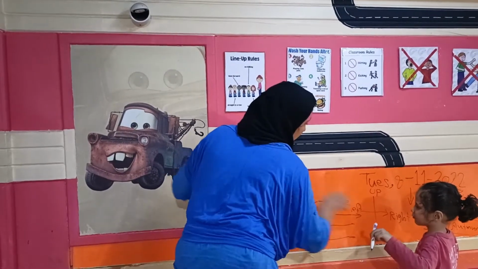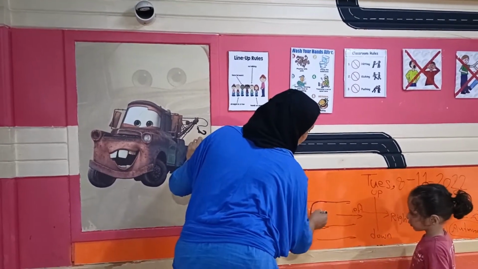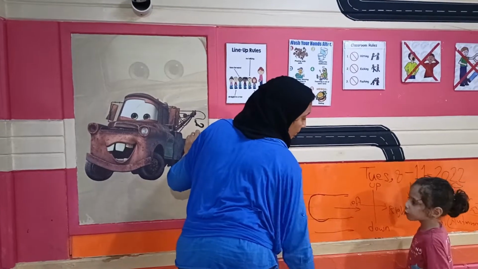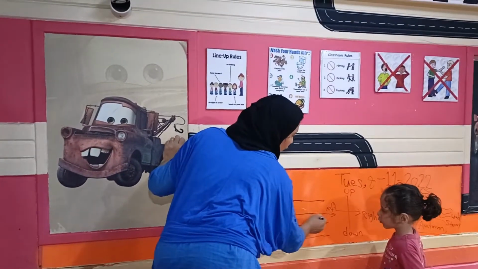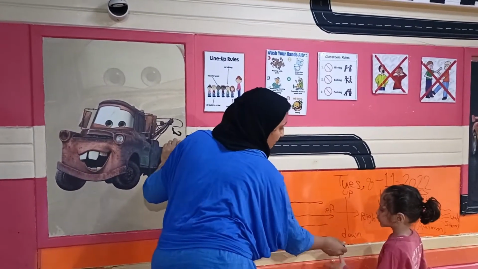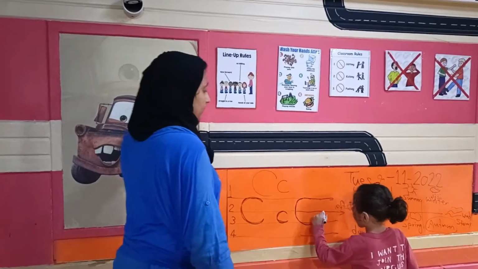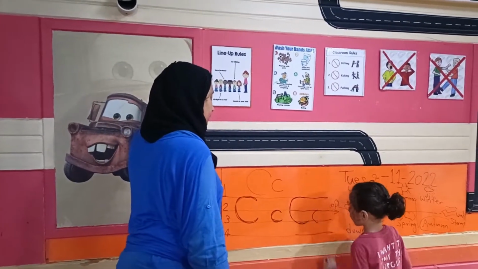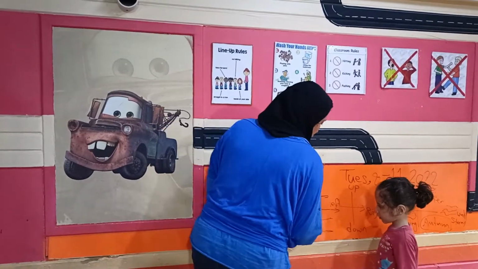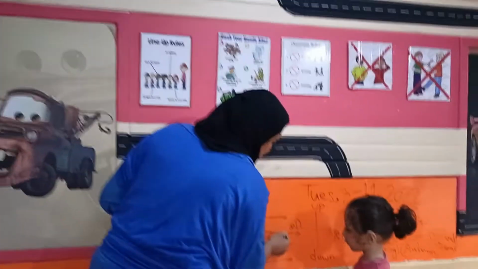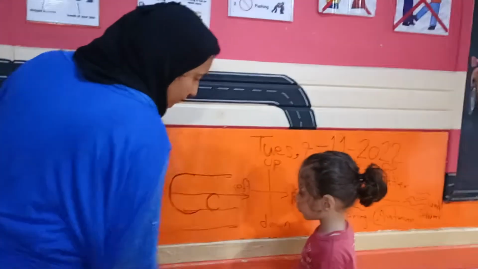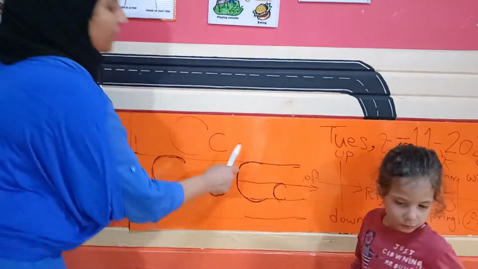The capital form is right. It starts from line number 1 and ends at line number 3. What about the small form? It starts from here to here. Don't go down. Only between the two lines. All right.